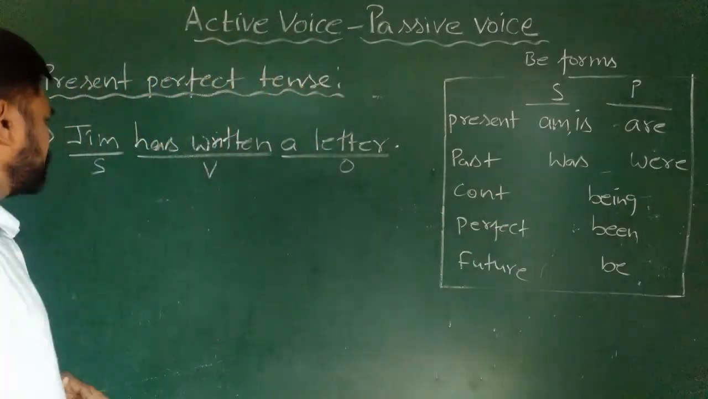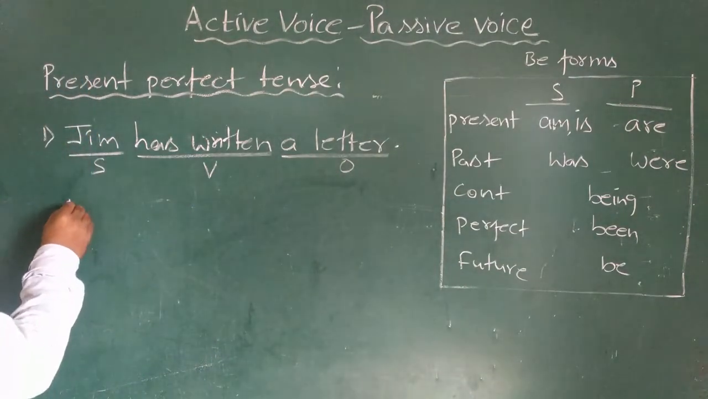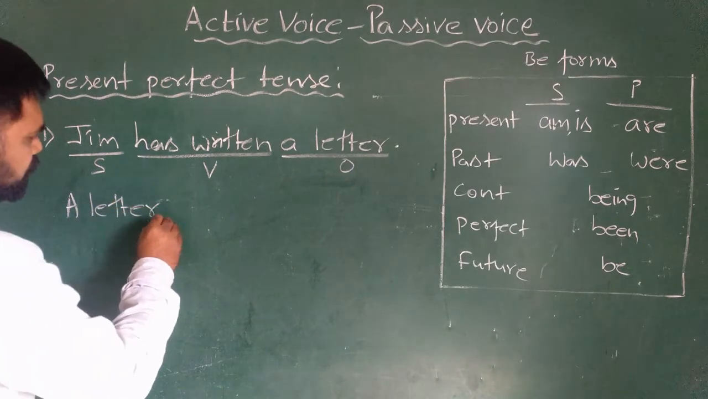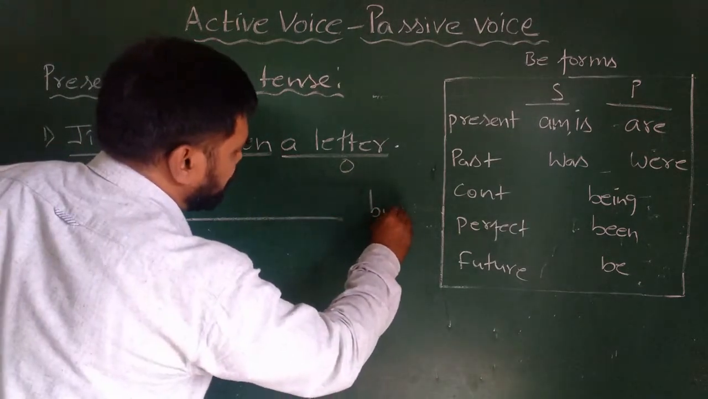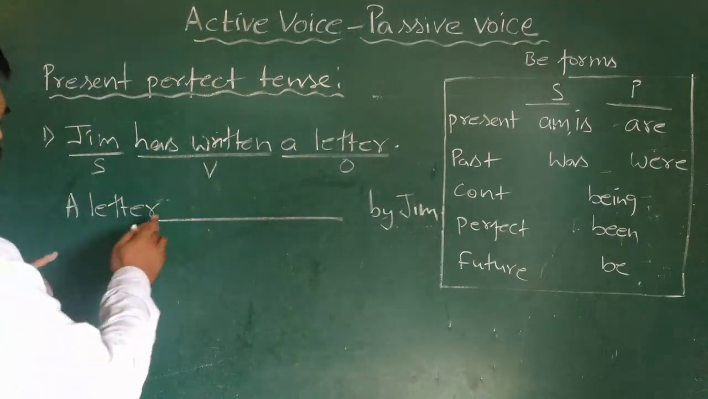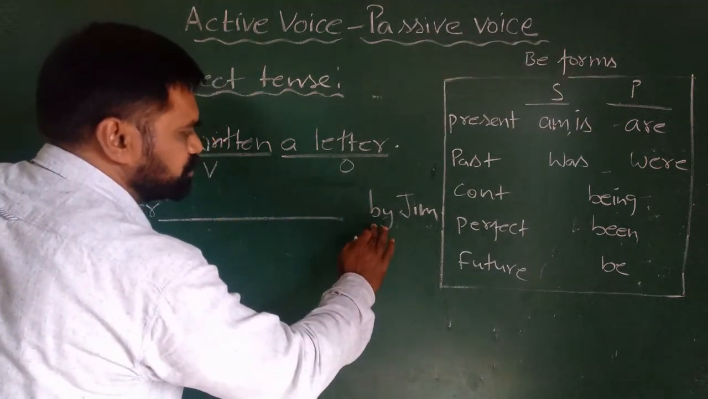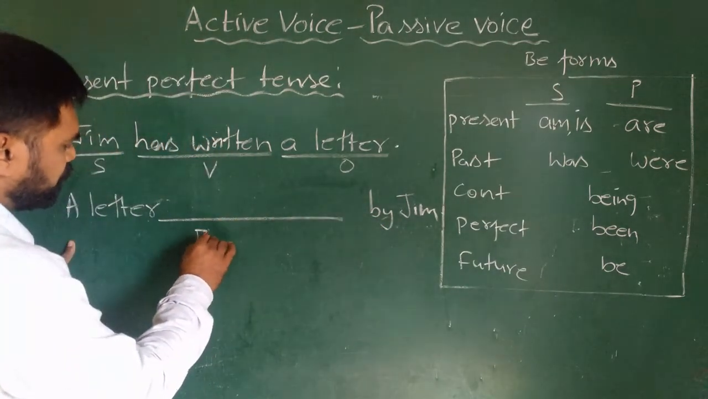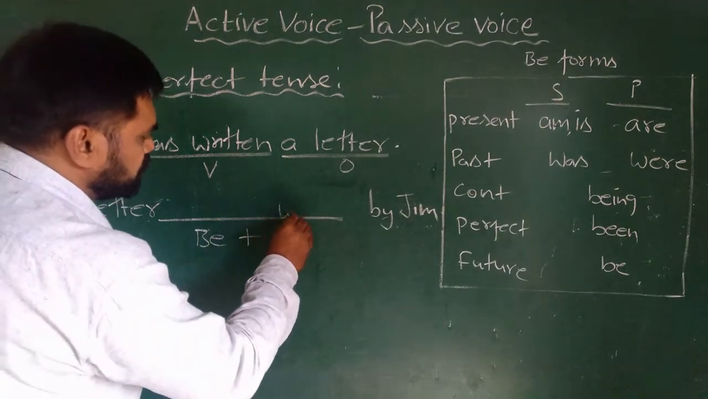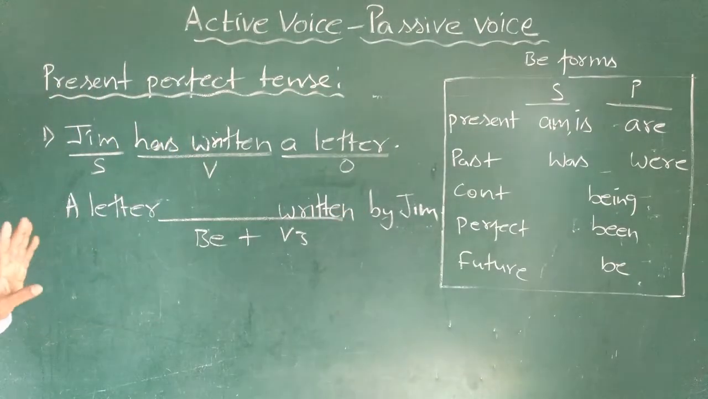So let us see the B forms here. We will try to change it into passive voice. We will keep the object in place of subject. A letter dash by Jim. Right? So we can see object we have kept in place of subject, subject we have kept in place of object, we have used the preposition by. Here we have to use B form plus V3. Again V3 is well known to us. We will write here written, and B form we have to decide.